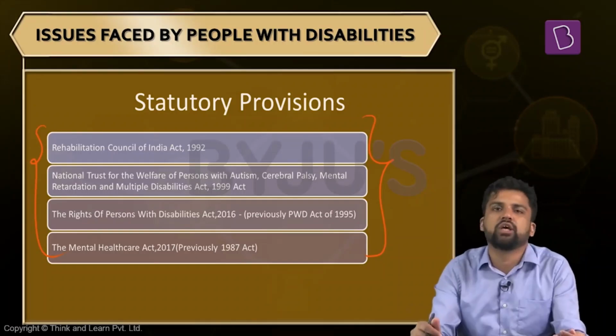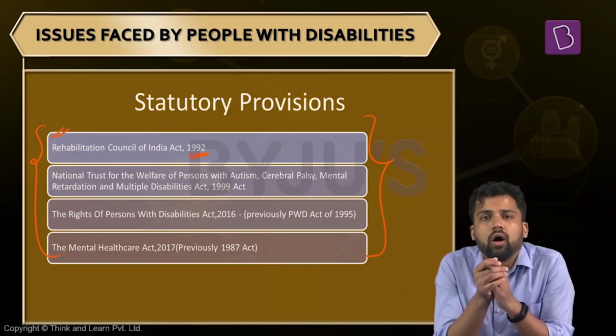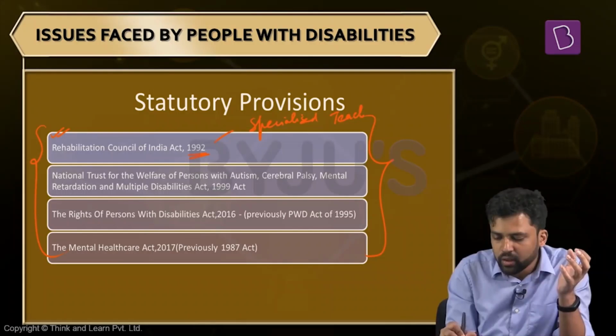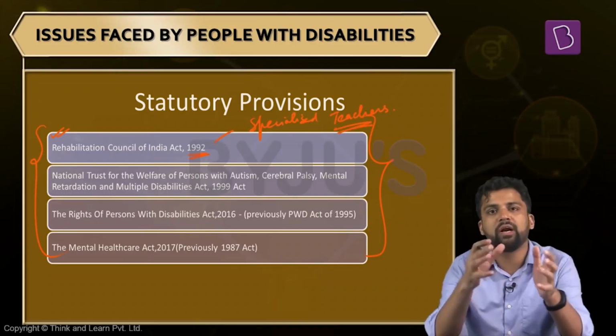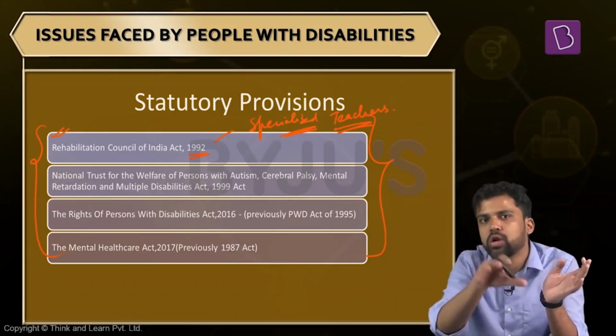What are these statutory provisions? First one, the Rehabilitation Council of India Act 1992. What is this? The Rehabilitation Council of India talks about creating institutions which will train teachers, creating a cadre of specialized teachers. It is also a regulatory body which regulates specialized teacher training in India. So we are creating specialized teachers, and it is also regulating the education of specialized teachers.